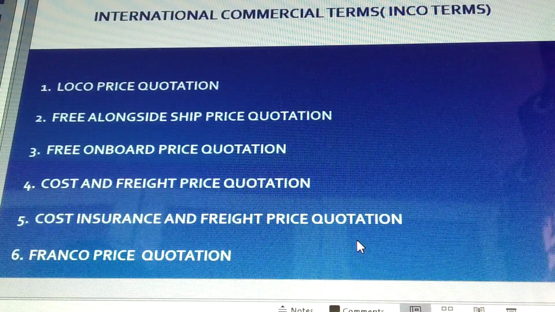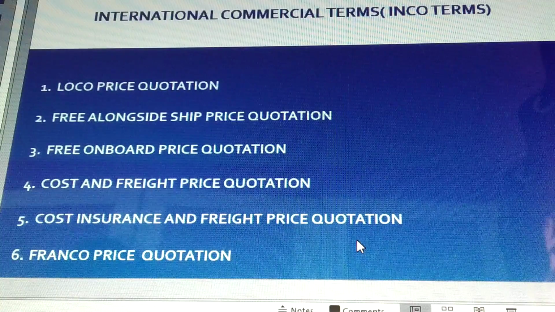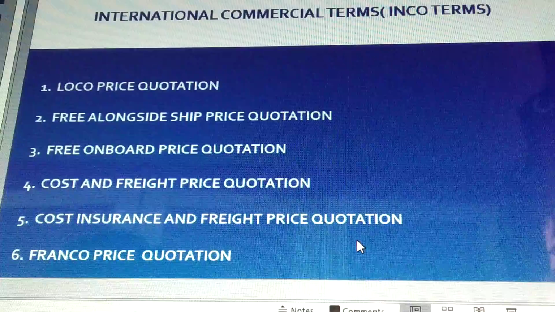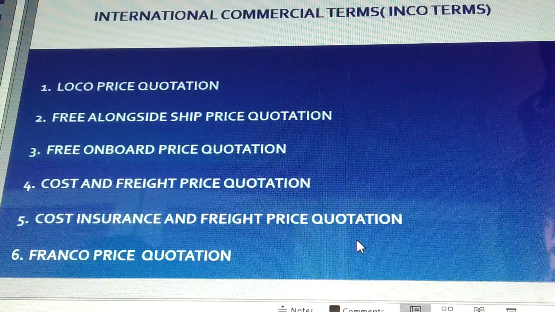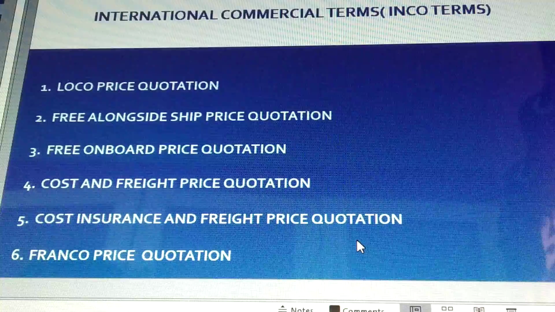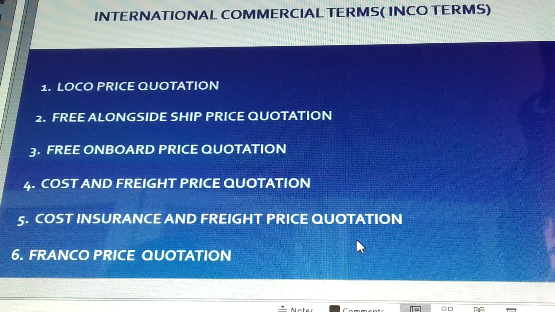Like here, the seller exactly comes to know the best delivery point for the seller, and buyers are responsible for it. So that is the reason one should know the Incoterms in detail.